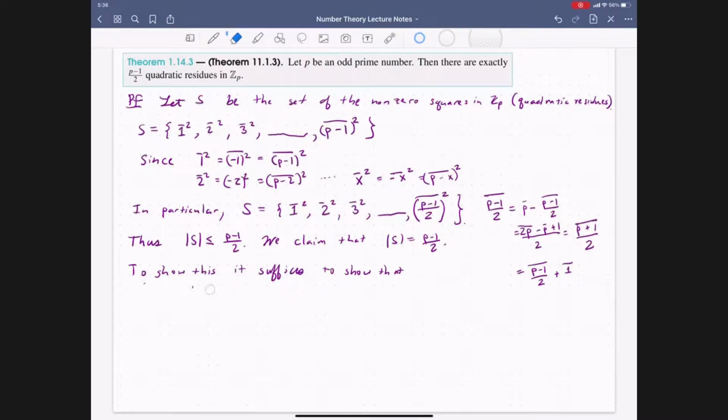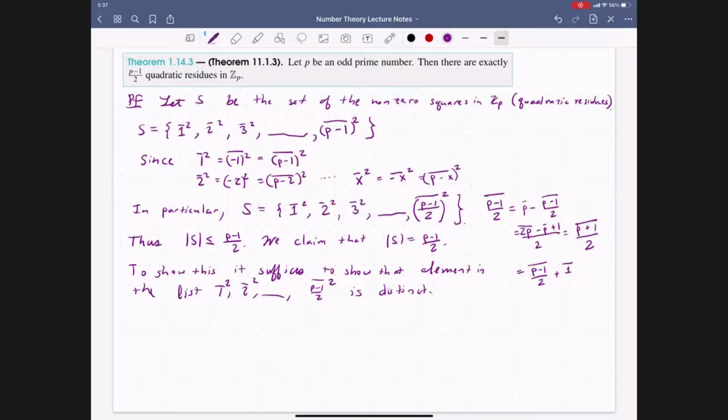Because that is ill-defined, I'm just going to rephrase this in the following way. That each element in the list 1 bar squared, 2 bar squared, all the way to p minus 1 over 2 bar squared, is distinct. So this is what we want to show. So how do we show that these are all distinct? And I forgot the squares.